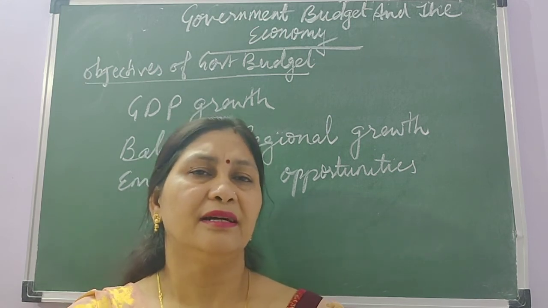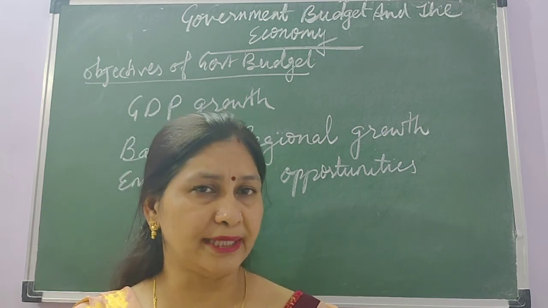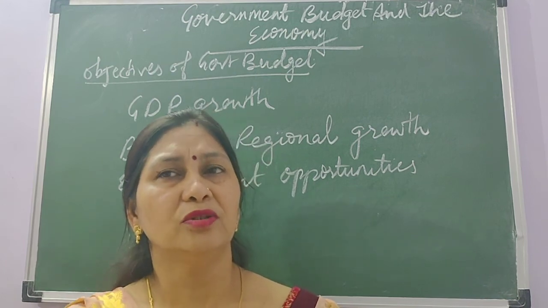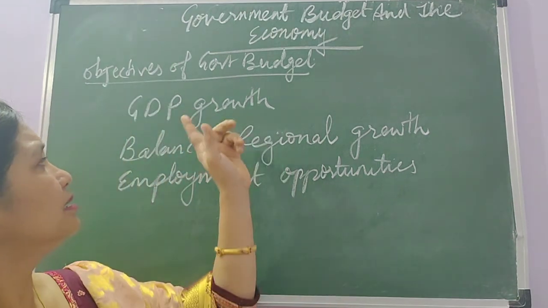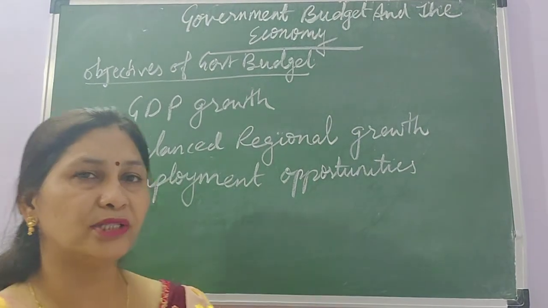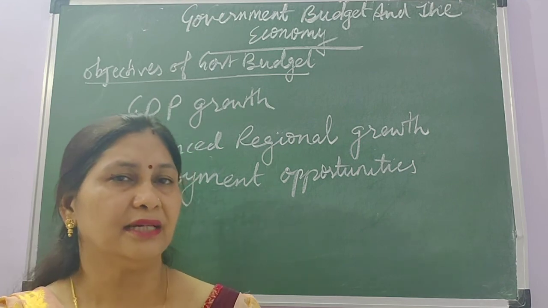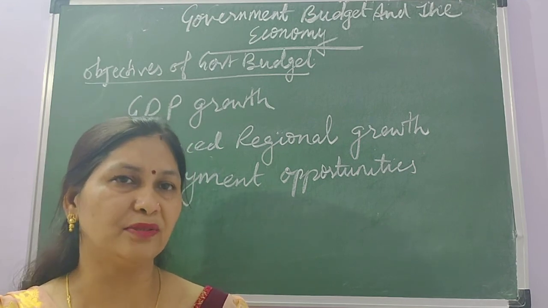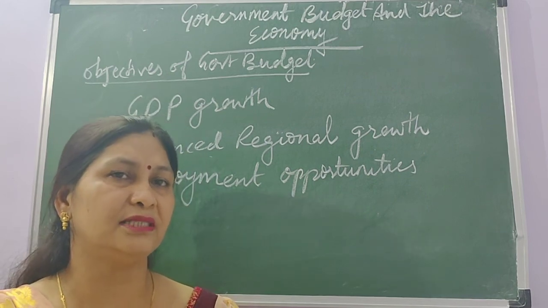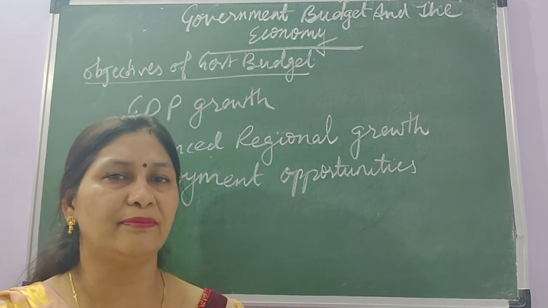After ending, government will know how much will be the receipts and how much will be the expenditure, and how much he has for attaining the objectives of the government. So these are the objectives of the government, that is GDP growth, balanced regional growth, employment opportunities, reallocation of resources, then removing the inequalities of income and wealth, and management of public enterprise. Management of public enterprise means गवर्नमेंट वो एरिया जो प्राइवेट सेक्टर जहाँ पर इंटरेस्टेड नहीं है प्रोडक्शन के लिए, गवर्नमेंट इज मैनेजिंग हिमसेल्फ दोज एंटरप्राइजेस एंड फॉर द इकोनॉमिक डेवलपमेंट ऑफ द कंट्री.